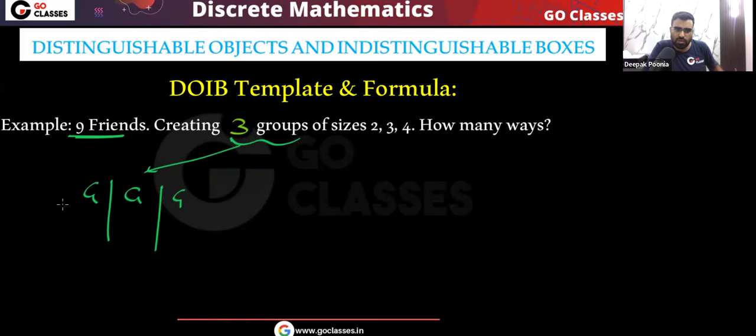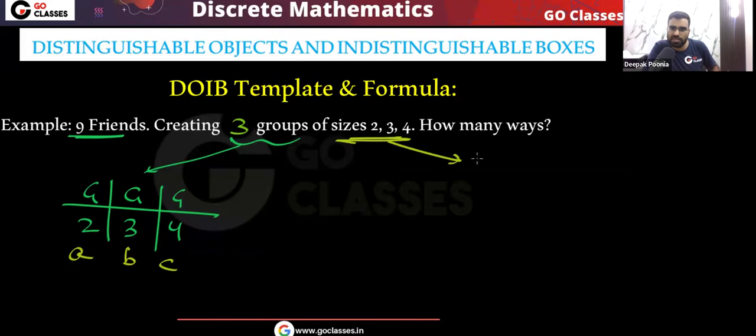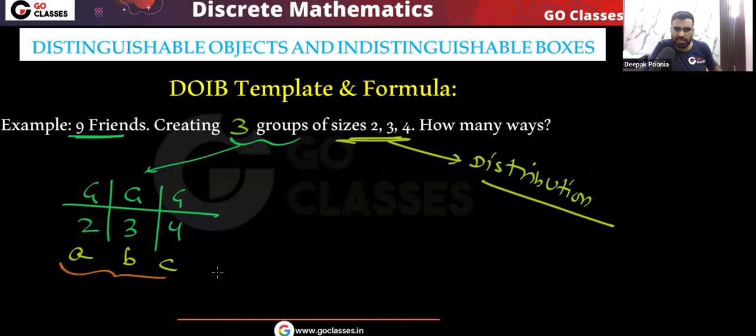We need to put in one group 2 elements, in another group 3 objects, in another group 4 friends. So it's like A, B, C. No repetition of value in this distribution. So we don't have to divide the DODB template formula by anything, because there is no repetition here.